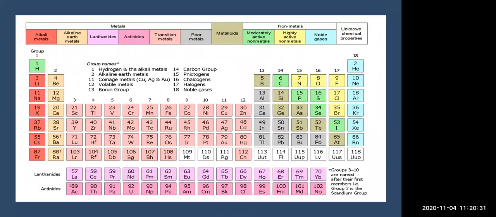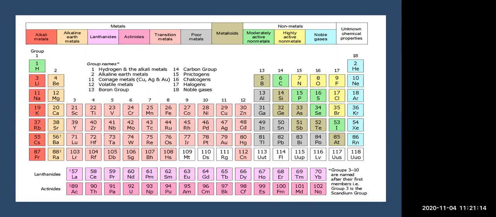Now here you can see the gray colored elements; whatever gray colored elements are there, they are all metalloids. Previously we have seen that on the left hand side metals are there, and on the right hand side non-metals are there. The gray colored elements are B, Si, Ge, As, Sb, Te, At. These gray colored elements are metalloids. Whatever elements are present on the left hand side of these metalloids are all metals, and whatever elements are present on the right hand side are all non-metals.